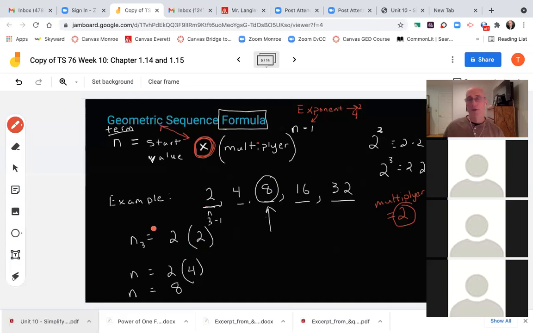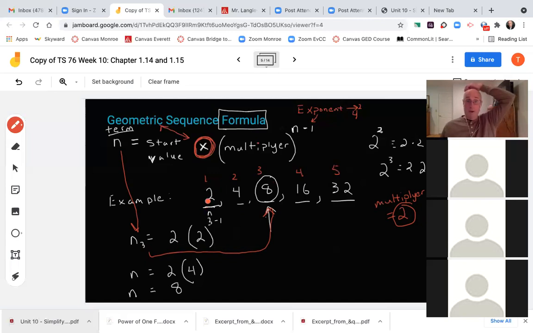So let's say they ask you, using the formula for the geometric sequence, find the third term. I'm going to do the exact thing I just got through doing on the previous one. I'm going to plug it into my new formula, n, in this case n is 3. I'm looking for the third term, so I put a 3 down here. They don't usually do that, but I'm doing it visually to make it clear. My third term, I'm going to draw an arrow here. Uno, dos, tres. See how this is term 1, this is term 2, this is term 3. You guys getting this by now? When they ask for n, they're asking which term it is.